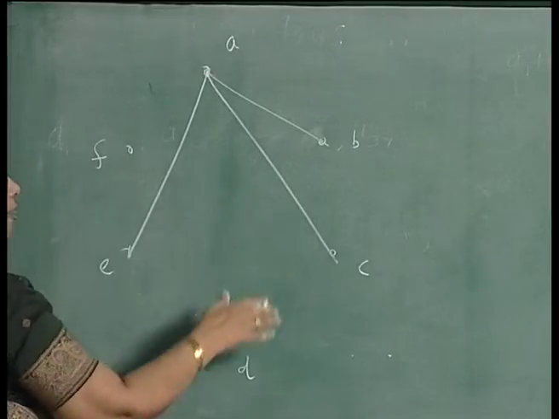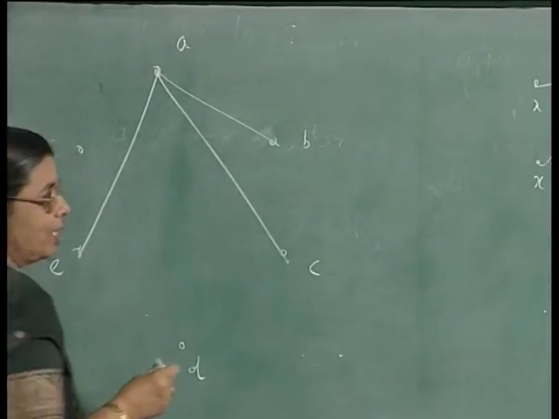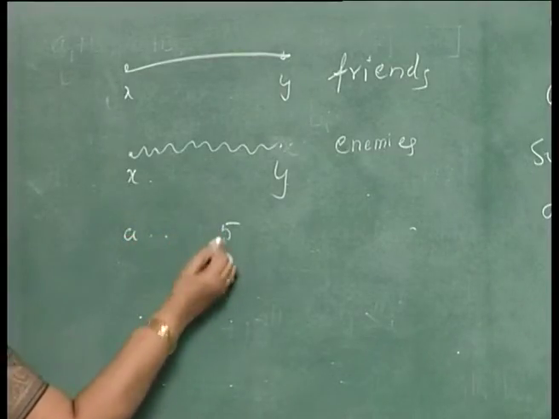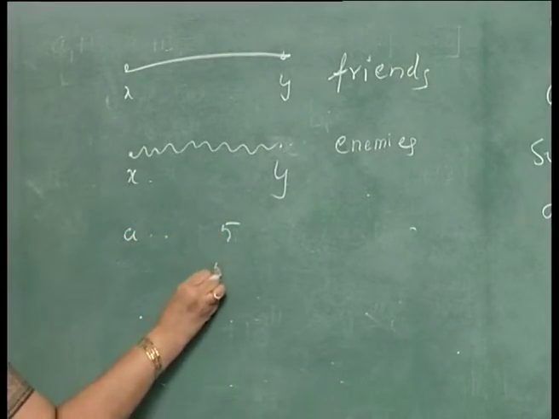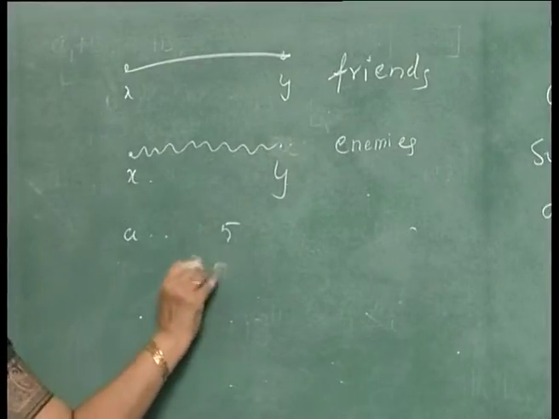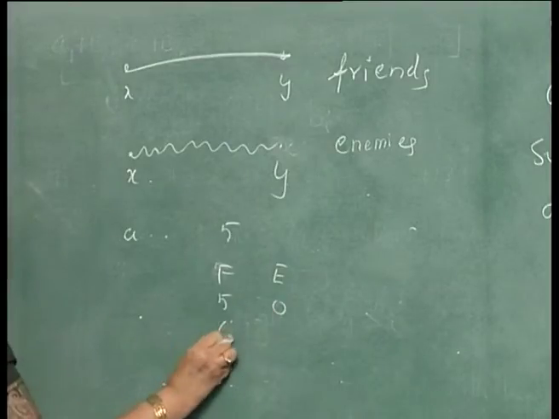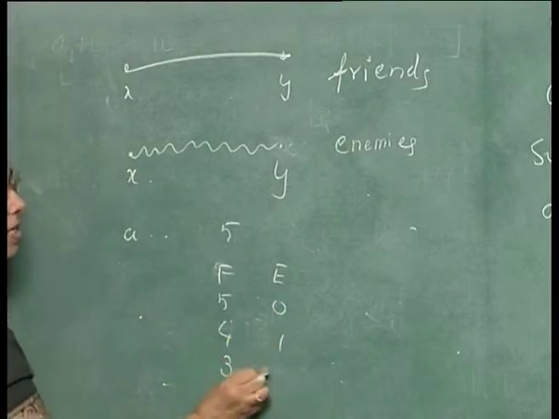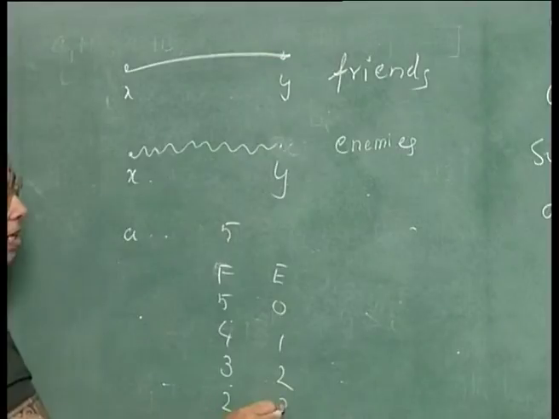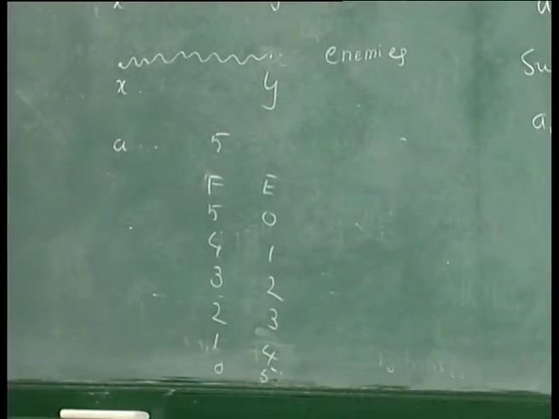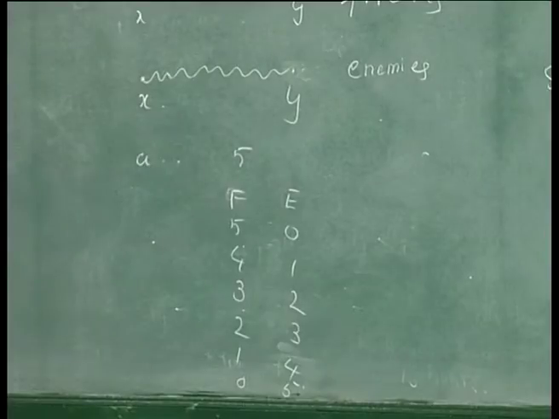Apart from A there are 5 people. The possibilities are: 5 friends, no enemies; 4 friends, 1 enemy; 3 friends, 2 enemies; 2 friends, 3 enemies; 1 friend, 4 enemies; 0 friends, all enemies. So, either A will have 3 friends or he will have 3 enemies.